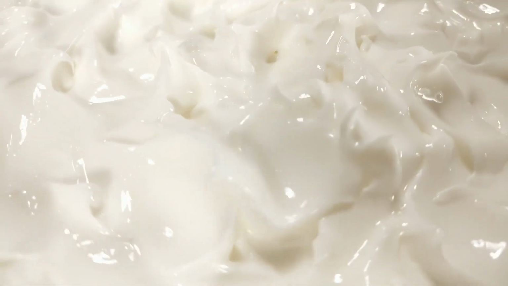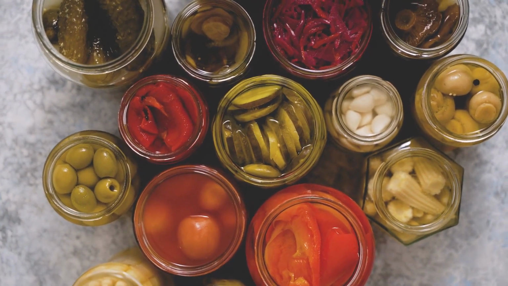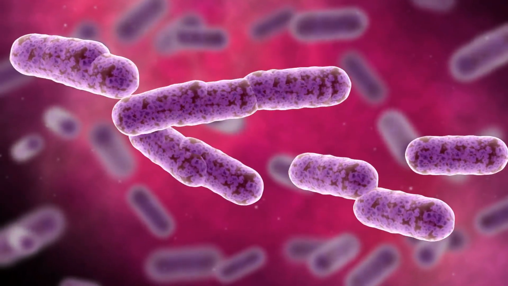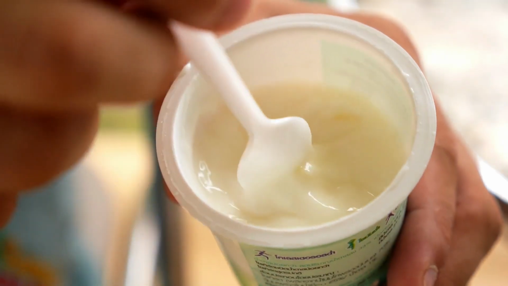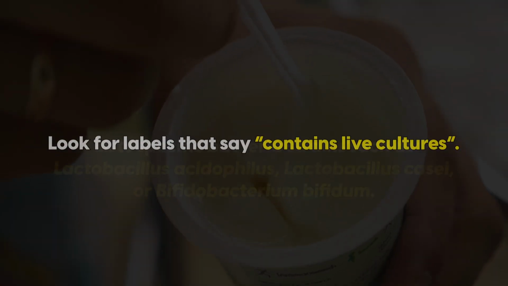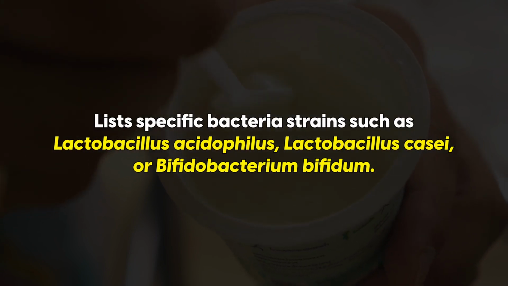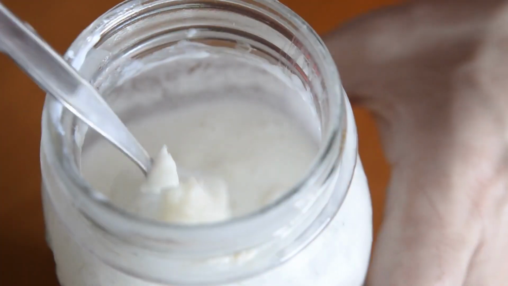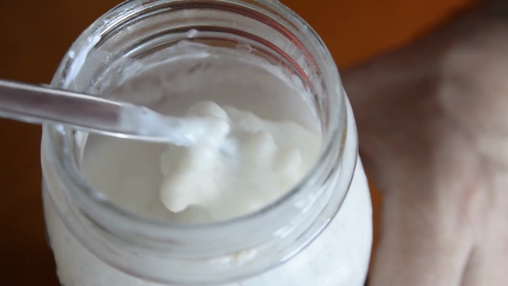Then we have our probiotics. These are the actual live beneficial bacteria found in fermented foods. With probiotics, we're actually transferring the bacteria into our bodies rather than feeding the bacteria already there. Unsweetened yogurt is a staple probiotic. Look for labels that say contains live cultures or list specific bacteria strains such as Lactobacillus acidophilus, Lactobacillus casei, or Bifidobacterium bifidum. Kefir is a fermented milk drink, similar to yogurt but with a broader range of good bacteria.